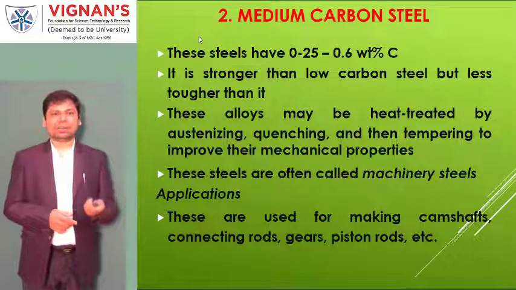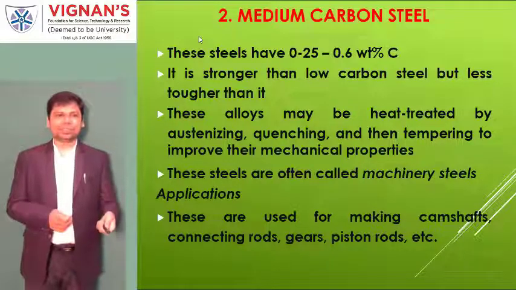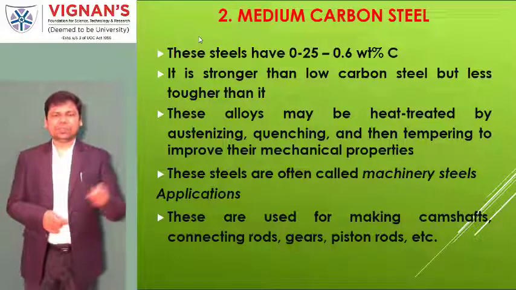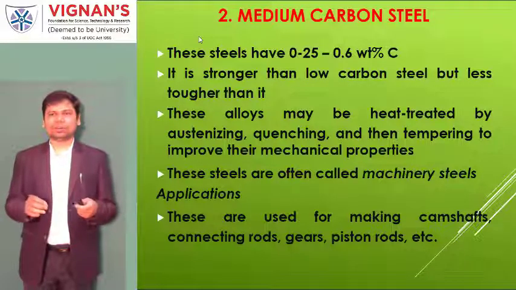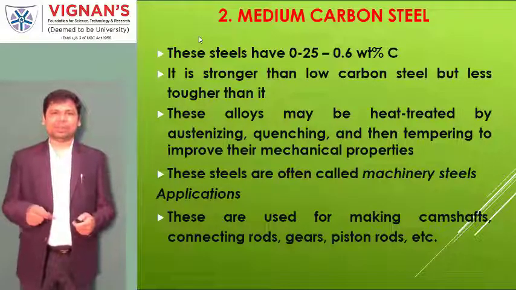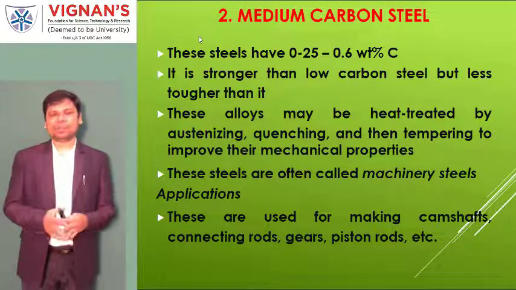And these are also called machinery steels. We use these steels in connecting rods, gates, pistons, camshafts. These terms are all related to automobile components. That is why in an automobile, maybe 30 to 40% nowadays is made up of steel.